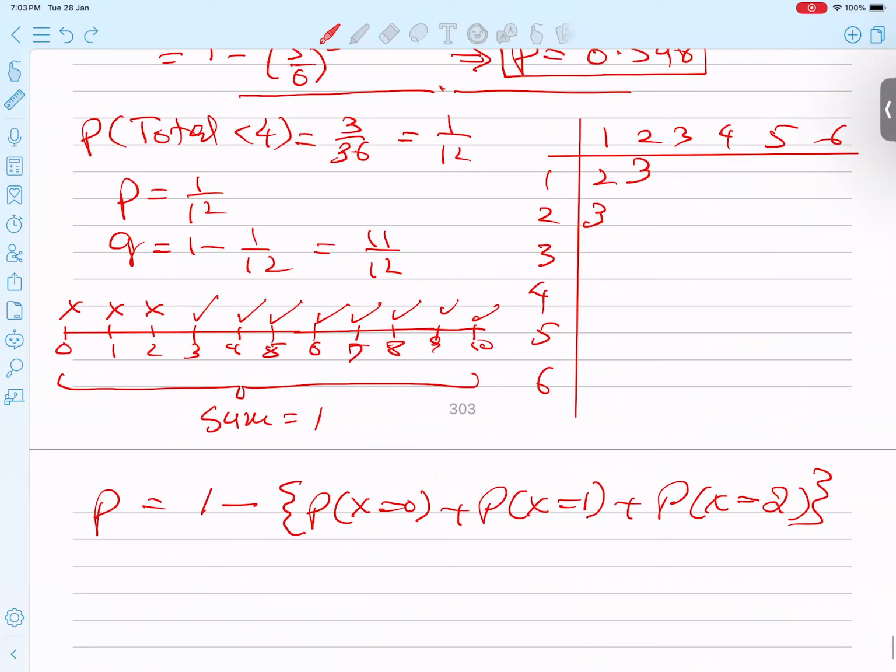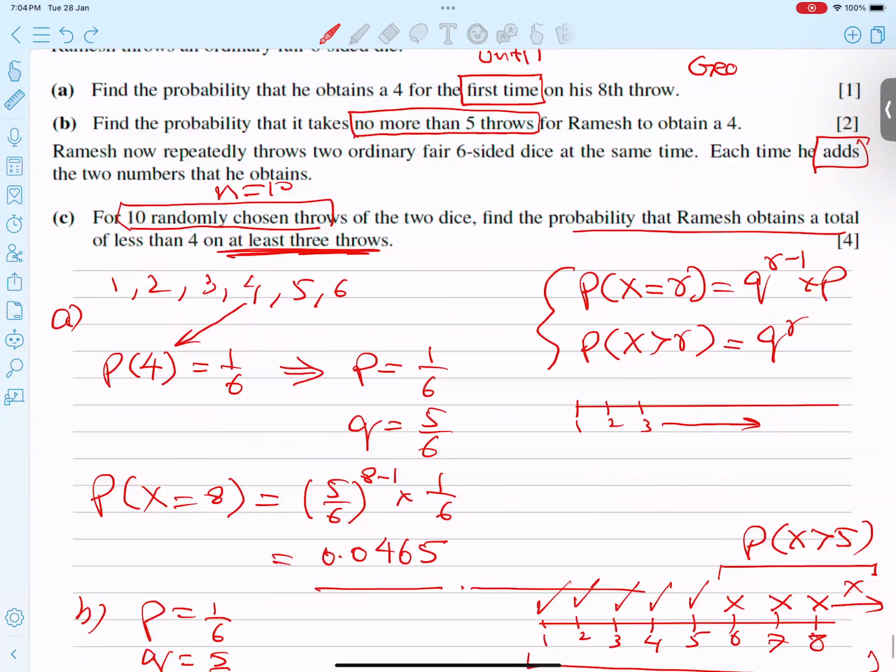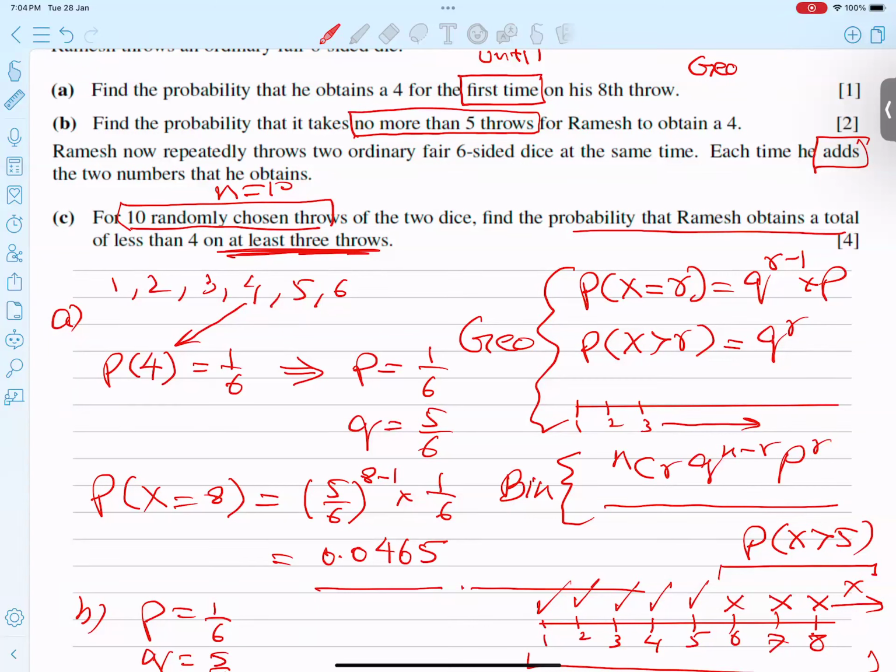When geometrical probability comes, students, we start from 1. But when binomial probability comes, the formula is nCr, Q to the power n minus r, P to the power r, and this must start from zero. Whenever you do it, we need it.